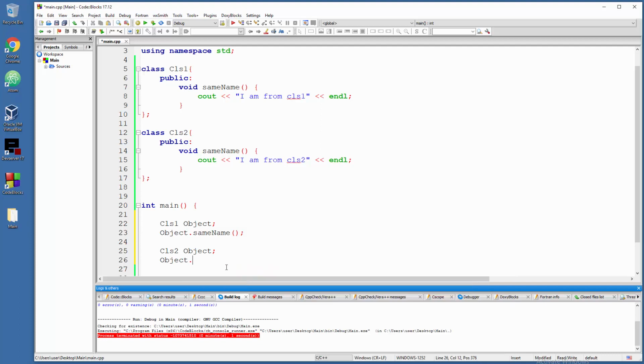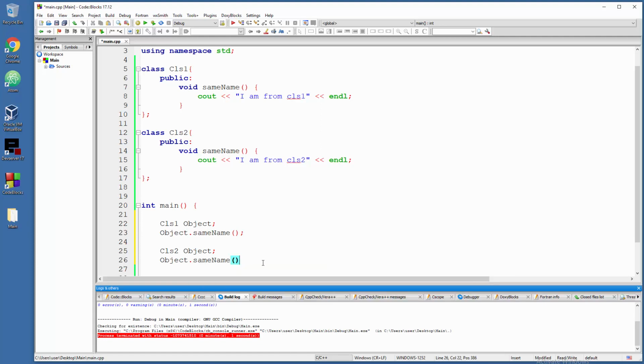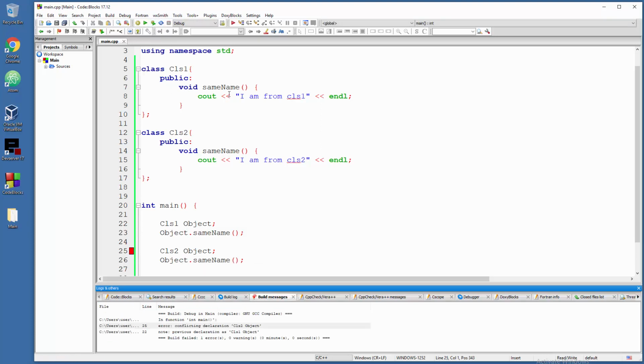Okay, so see, when you type dot, this one method will be from class 2, normal stuff, but this one will be from class 1. This is correct from Code::Blocks' point of view, but not correct for us, not useful for us. So let's choose this one. And now it will look correct, but it will not be executed because of conflicting declarations of the class 2 object.